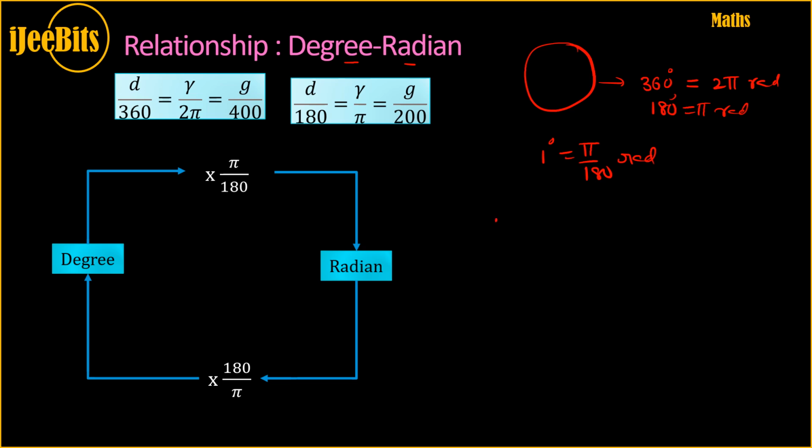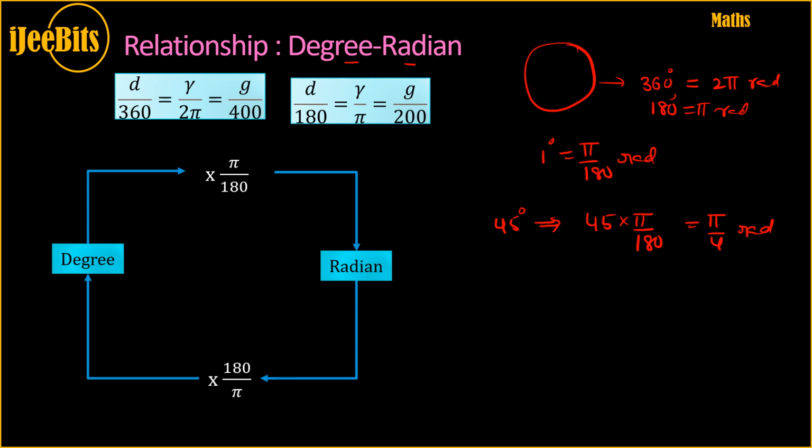Let's say I have 45 degrees that I need to convert into radians. What should I do? I know 1 degree equals pi by 180, so 45 times pi by 180 should be your radian. 45 ones are 45, fours are 180, so pi by 4 radians is what we get. So that is degree to radian conversion.